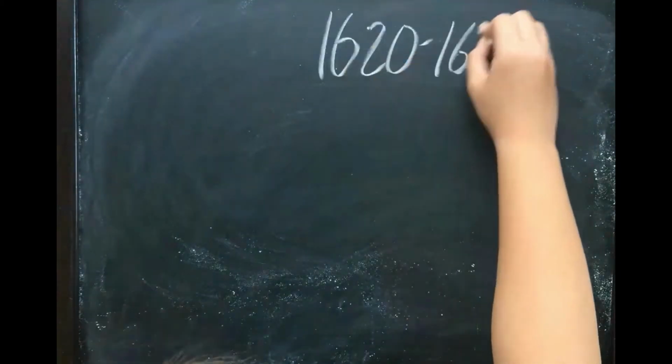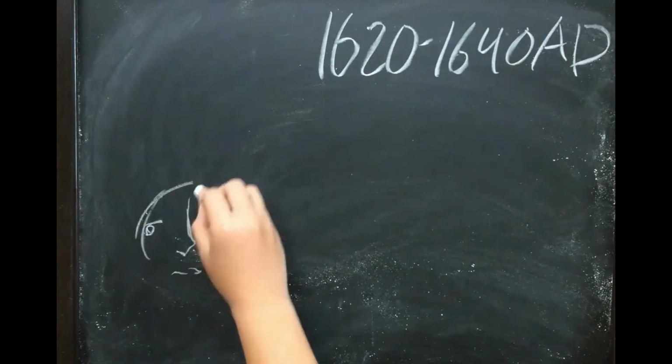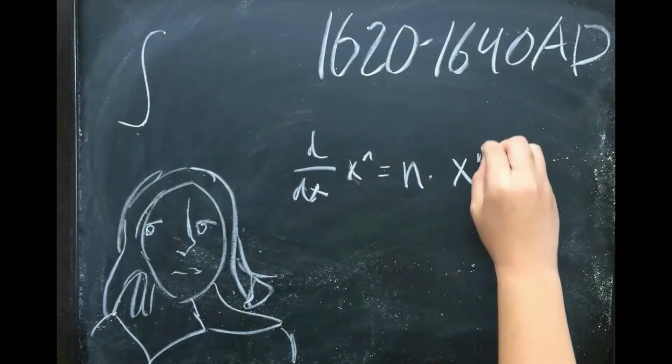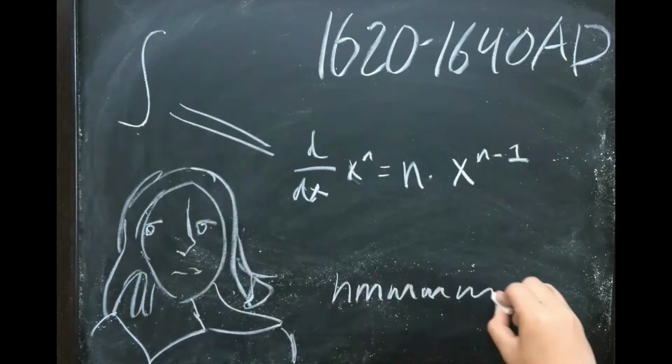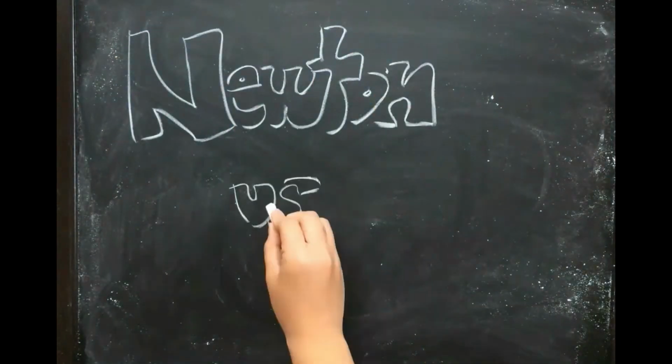Between 1620 and 1640 AD, Pierre de Fermat found a better way to calculate integrals. He discovered the process and the power rule for differentiation. Fermat was one of many to notice that there was an inverse relationship between integrals and derivatives. By the early 17th century, everything was in place for Newton and Leibniz to take these limited ideas and apply them universally.